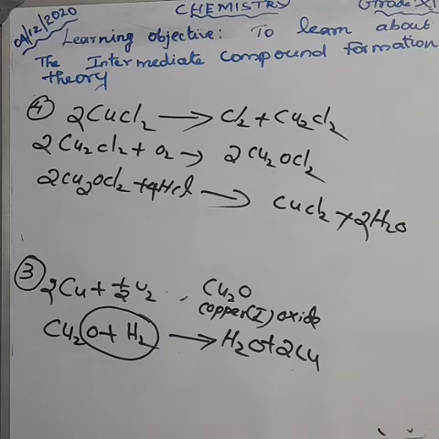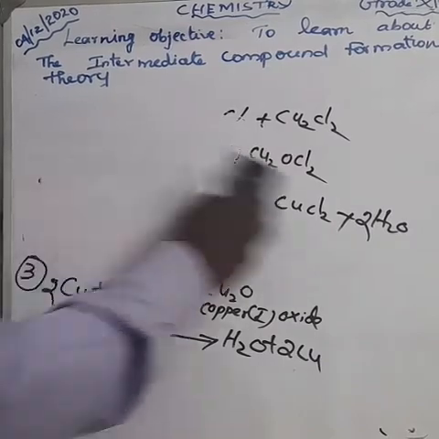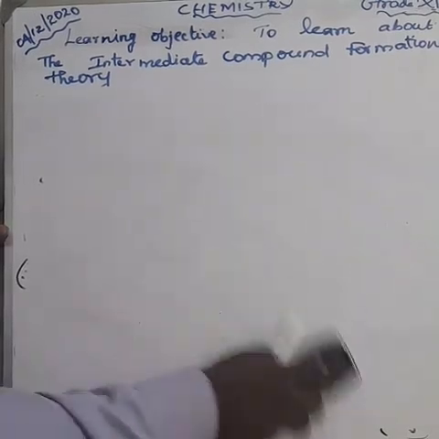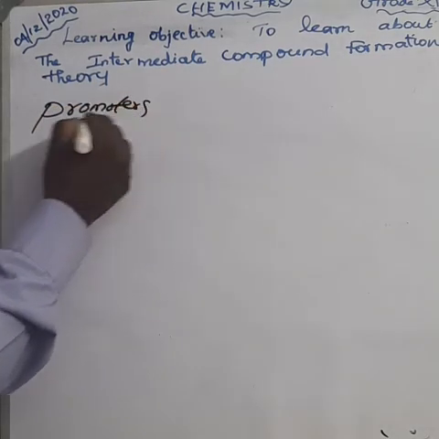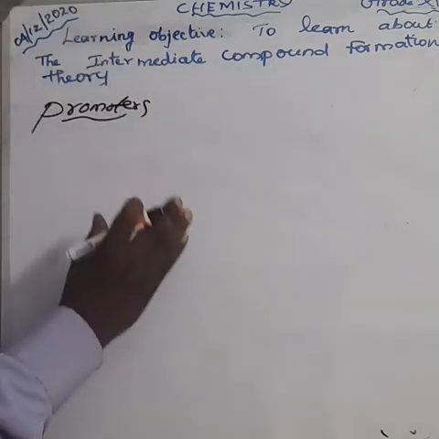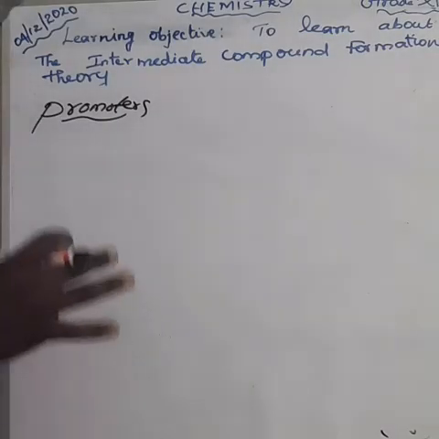That's the first limitation, and one more limitation: it failed to explain the action of catalytic poison and also the activator. We can discuss what is an activator and what is a catalytic poison. I told you that the activator's other name is promoter. Certain substances promote the activity of the catalyst. That is the meaning. Such substances are called promoters.